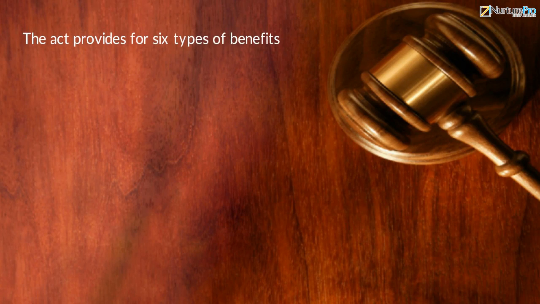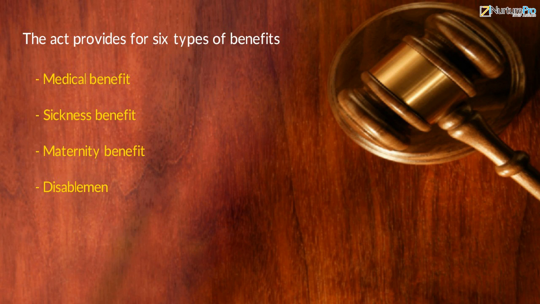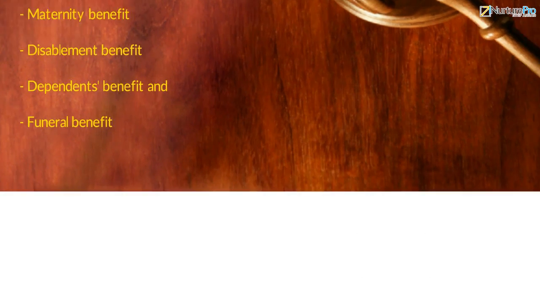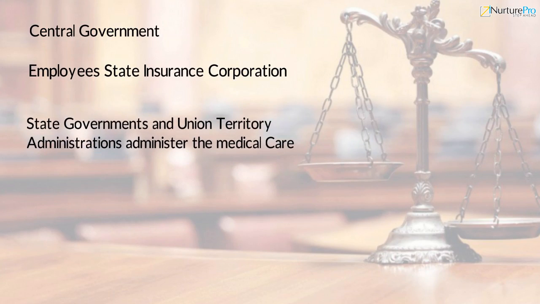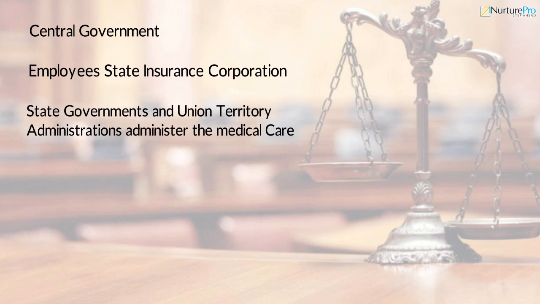The Act provides for 6 types of benefits to the insured persons or their dependents. They are medical benefit, sickness benefit, maternity benefit, disablement benefit, dependence benefit, and funeral benefit. Under the Act, cash benefits are administered by the central government through the Employee State Insurance Corporation, whereas the state governments and union territory administrations administer the medical care.